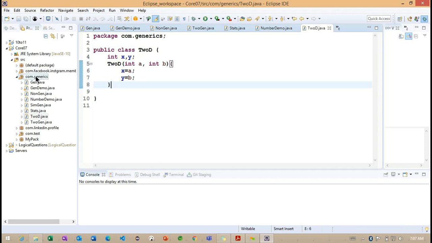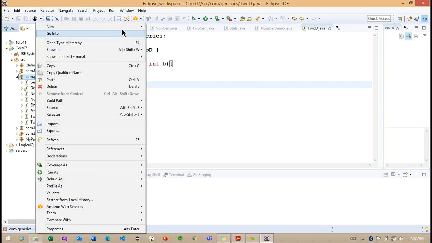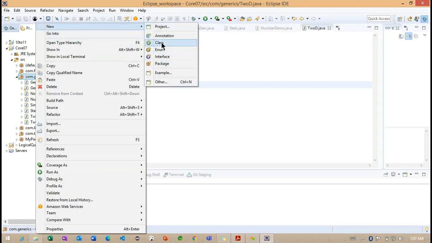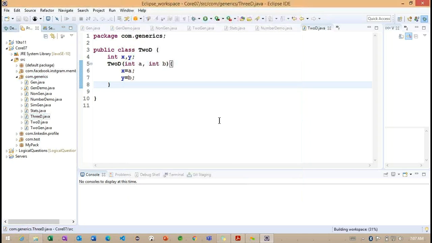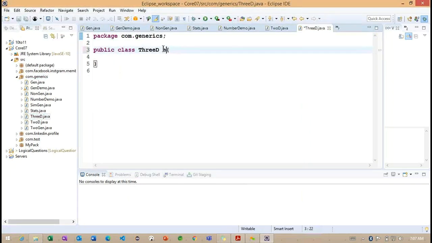Now let me save this 2D class and go for one more class called 3D. This 3D class is going to extend our 2D class. So carefully observe here.